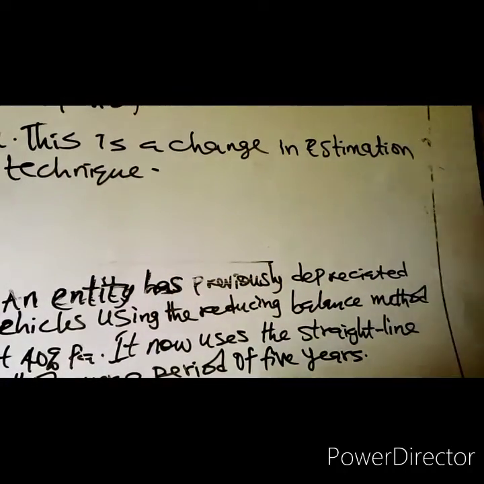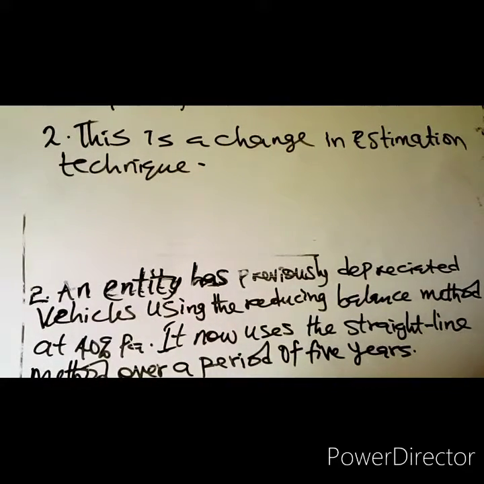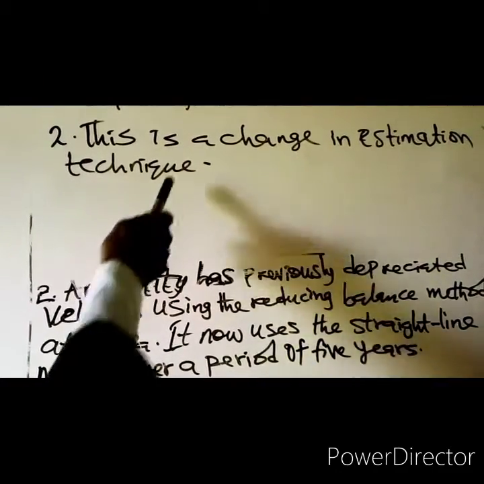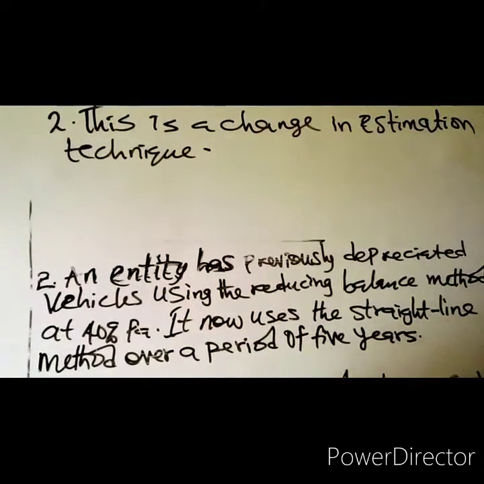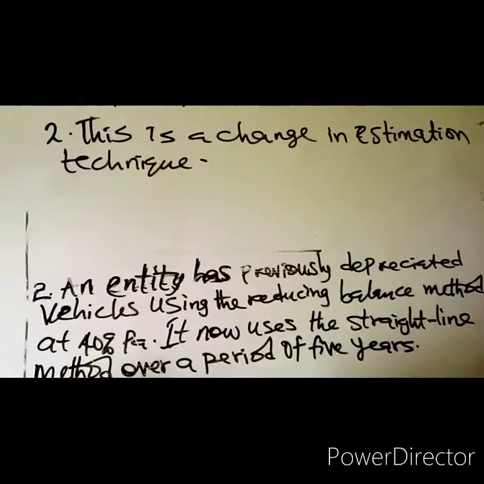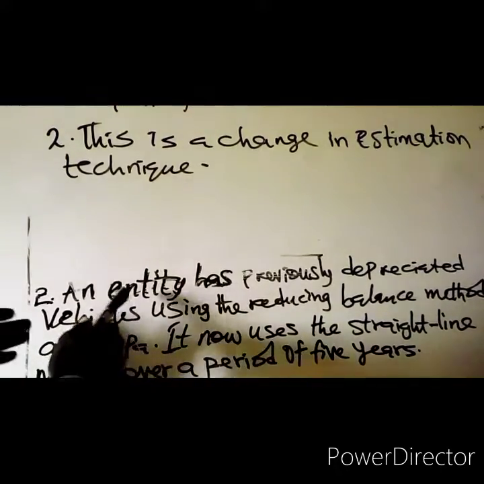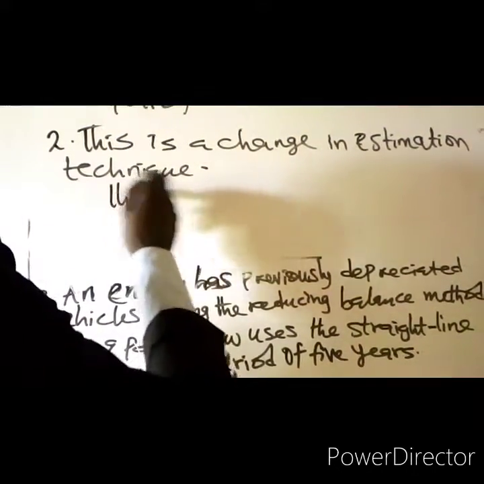It is the technique, that is the method of estimation, that has changed. Recognition hasn't changed, measurement hasn't changed, and presentation hasn't changed. The only thing that has changed is the technique of estimation. You want to estimate the amount of depreciation to be included in the financial statement. That is only what you want to do, and your recognition will still be the same. Since none of those three items have changed, therefore this is a change